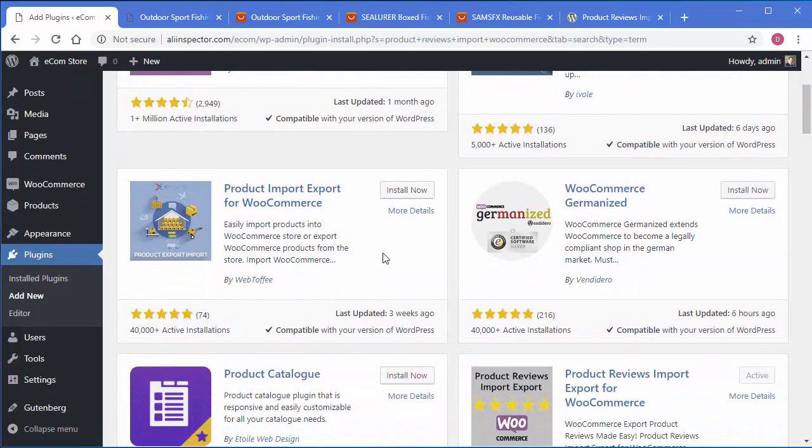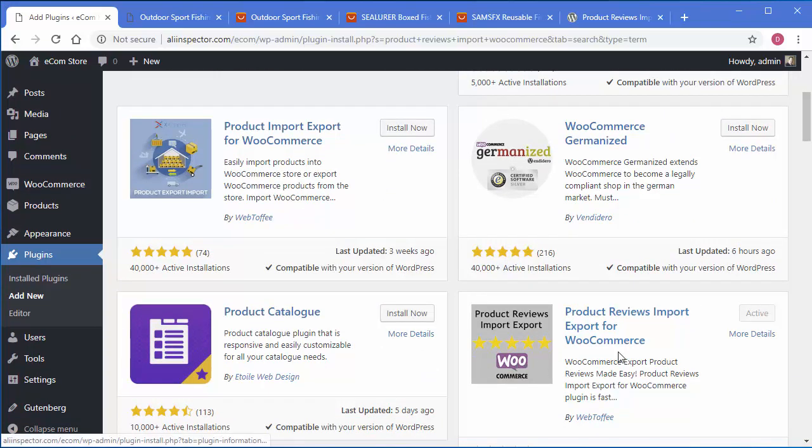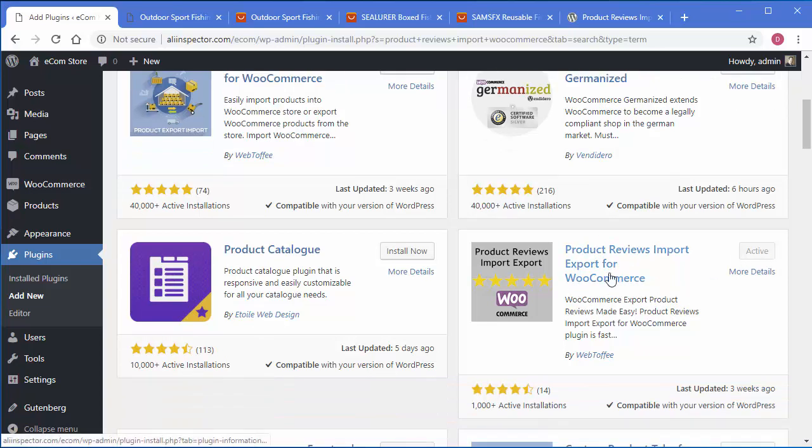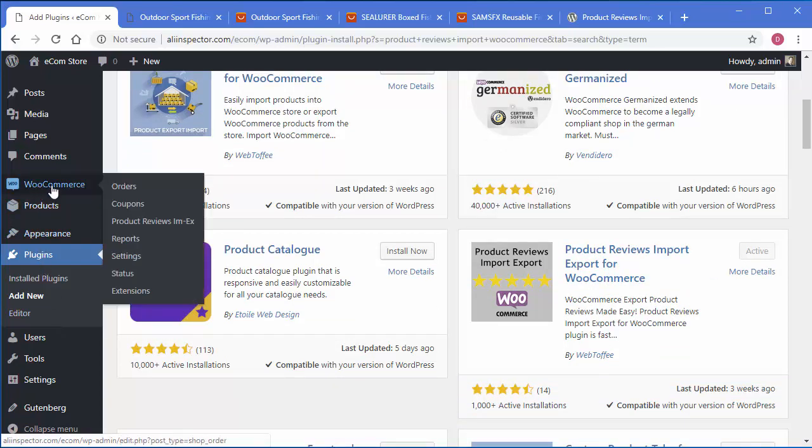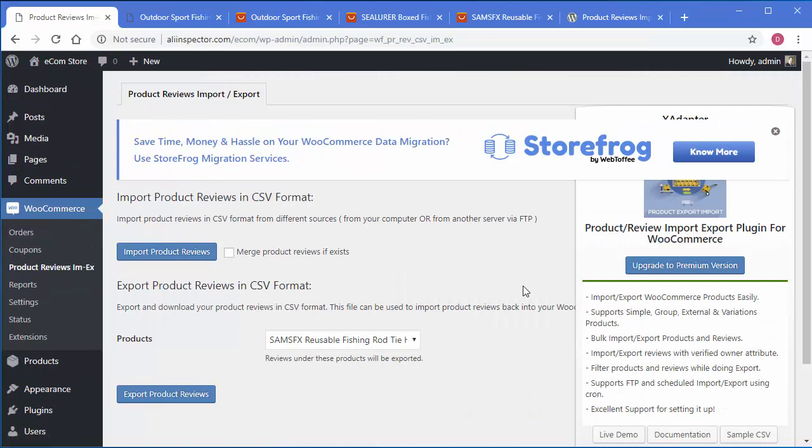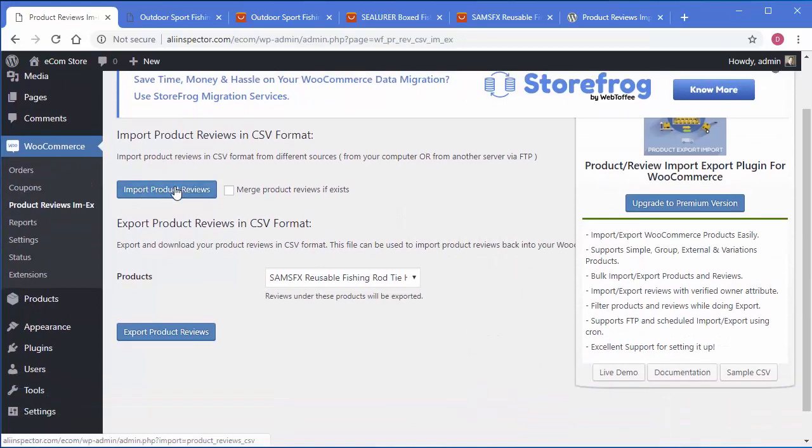Trying to find which one it is here. It should be this one right here. Oh, here it is, right here. So install that one. And then once it's installed, you go to WooCommerce, product reviews, import, export right here. And in here, this is where you import your reviews. So click import reviews.